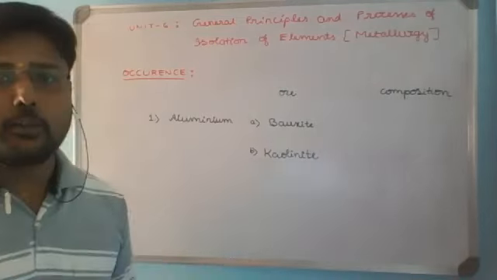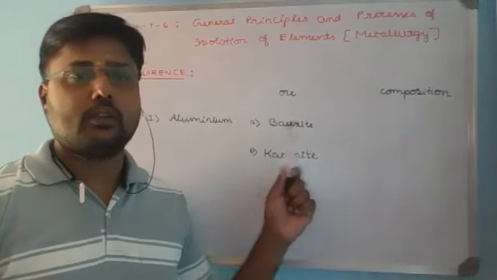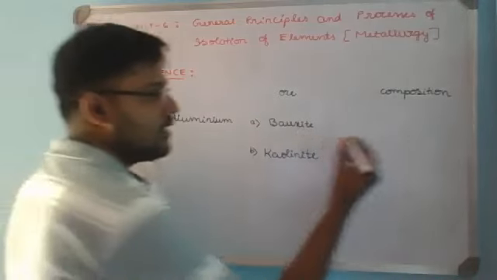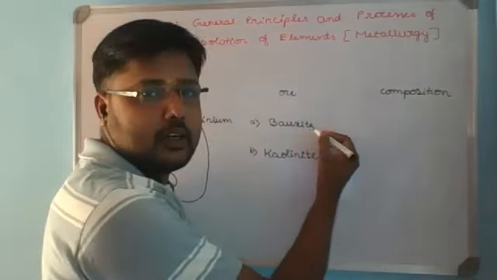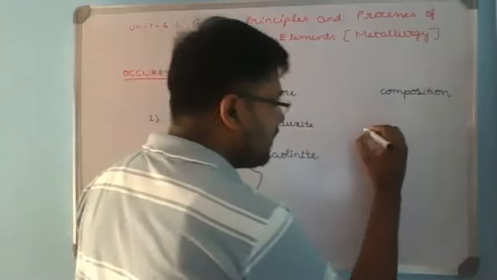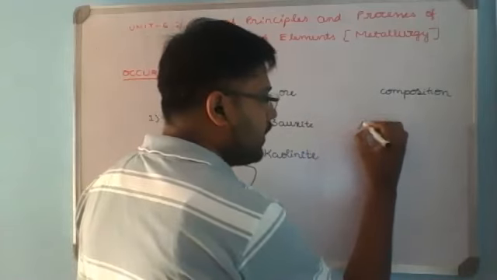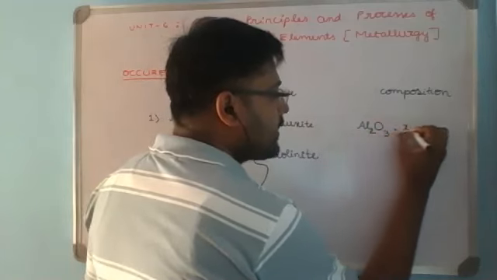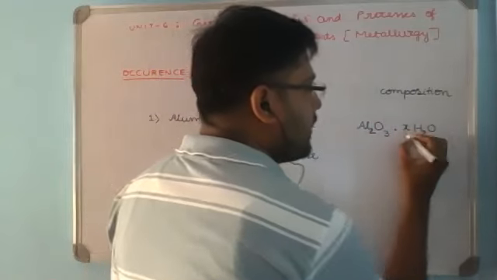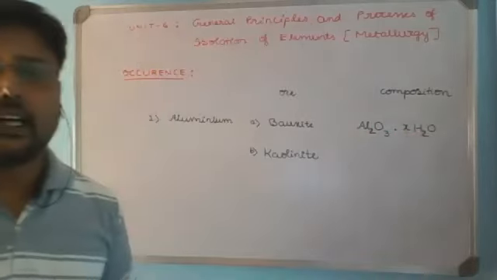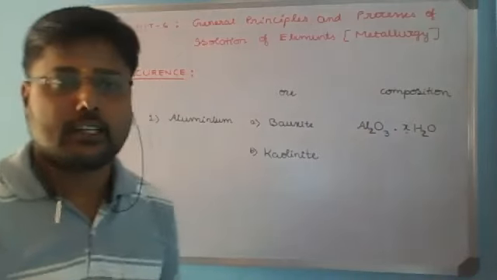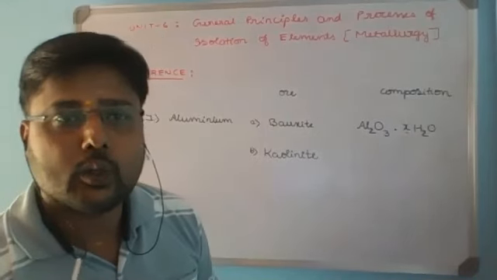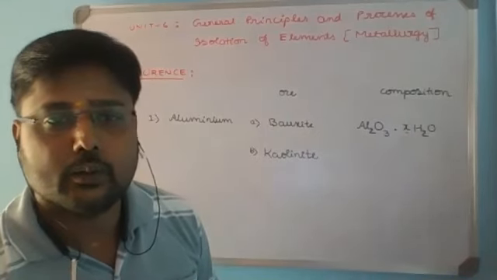If we observe their composition, you need to remember the name of the ore as well as its composition. Give importance to remembering that. Bauxite is also known as corundum or alumina, which is the most abundant ore of aluminium. It is Al2O3·XH2O, with X moles of water in the hydrated form of aluminium oxide. So the composition of bauxite is Al2O3·XH2O.